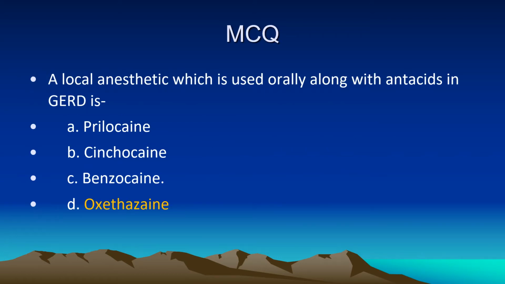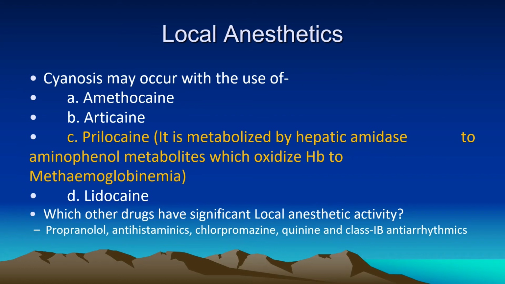Which local anesthetic is used orally with antacids? I already spoke, oxytocin. Now, which local anesthetic may produce cyanosis? Prilocaine, because it is metabolized by hepatic amidase to an aminophenol metabolite, which oxidizes hemoglobin to methemoglobin. Others do not cause this one.